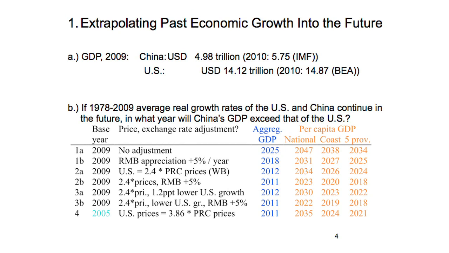If we add in the renminbi appreciation, it's today. It's 2011. So in purchasing power parity terms, in the way the economy feels, China is as large as the US right now or tomorrow. Per capita, things take much longer. So China has 4 times more people than the US, so obviously it's a higher GDP. Per capita, if you look at the orange columns at the end, it takes much longer.